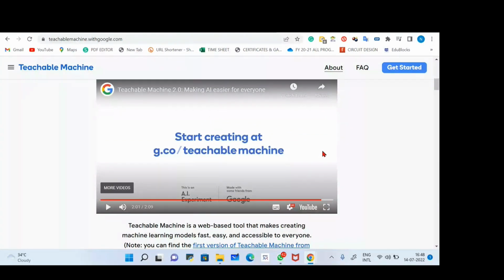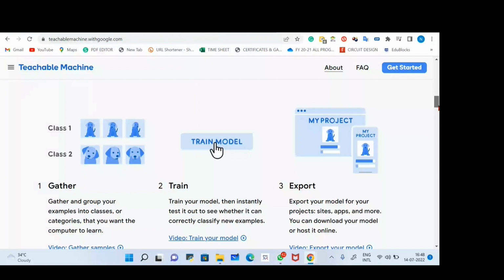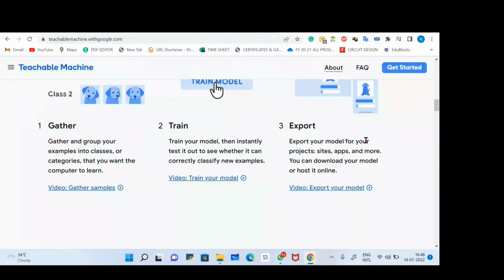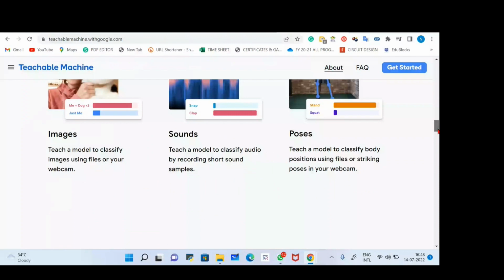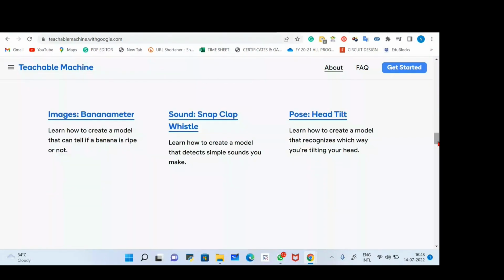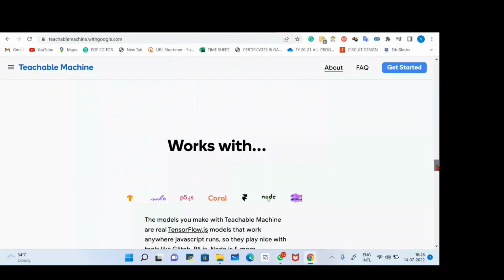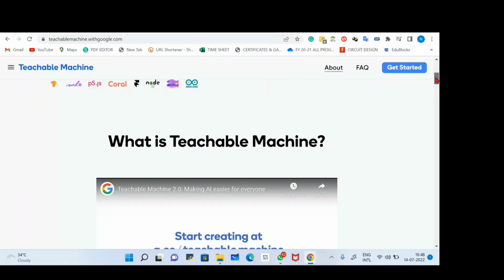If you want to explore more, I'm going to show you the tutorial part. Here they have attached the links of the videos also. You can share these links with your students so they can learn by themselves. If you want to know more, there are some more tutorials here. So we'll start with how to create the project.